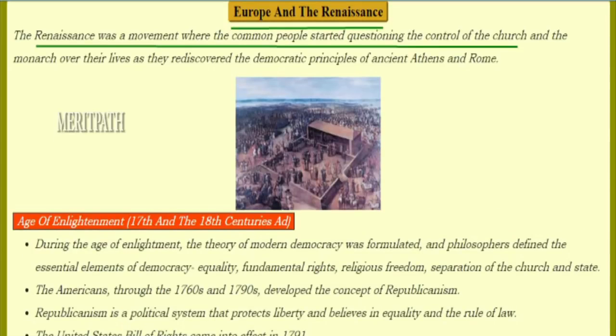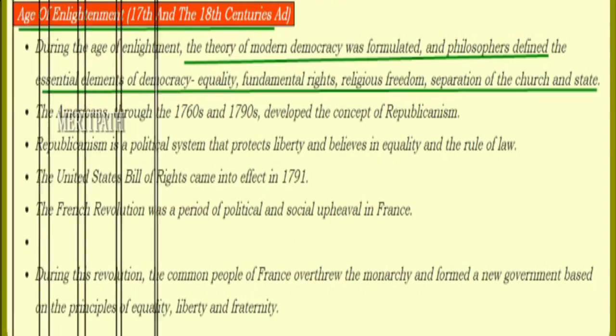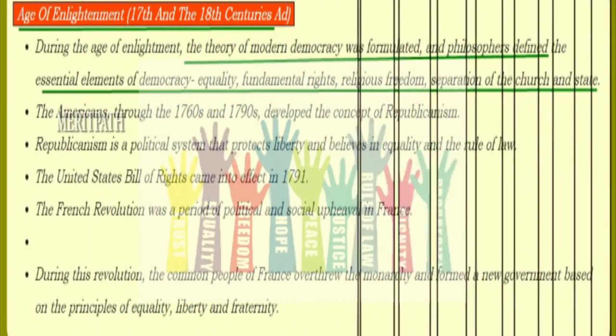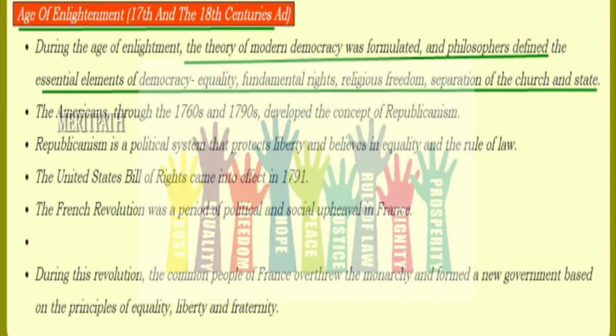Next, let's see about Europe and its Renaissance period. Renaissance means a movement where the common people started questioning the control of the church and the control of the monarch over their lives, and they rediscovered the democratic principles of ancient Athens and Rome. So this is the European Renaissance movement. Age of Enlightenment, that was between the 17th and 18th century AD. During this age, the theory of modern democracy was formulated.